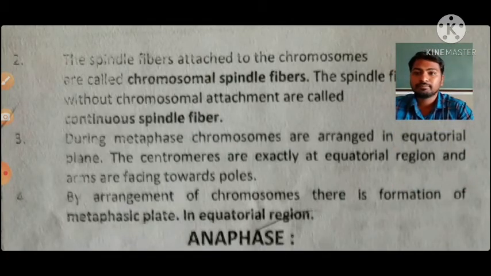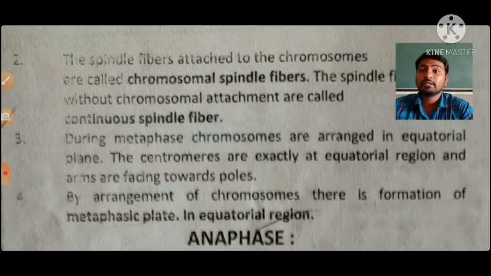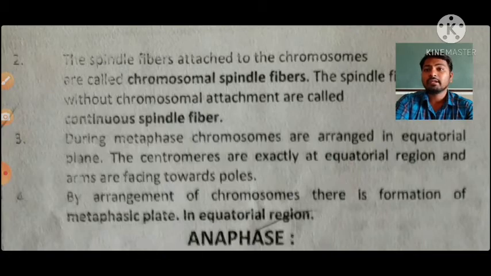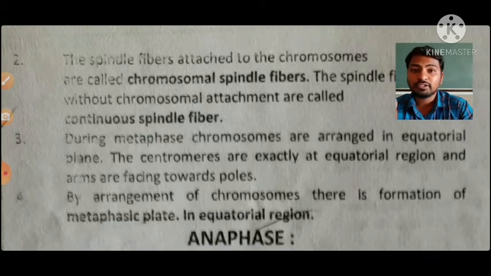Then the third process which happens during metaphase: chromosomes are arranged in the equatorial plane. The centromeres are exactly at the equatorial region and the arms are facing towards the poles. In this metaphase stage, this is one of the important phenomena that happens.